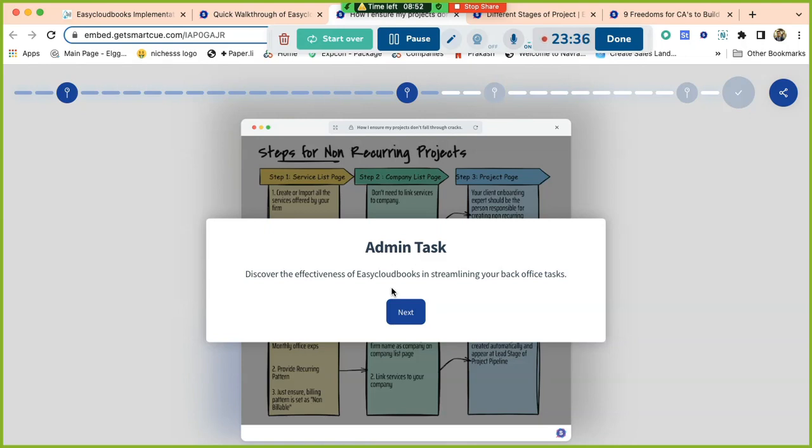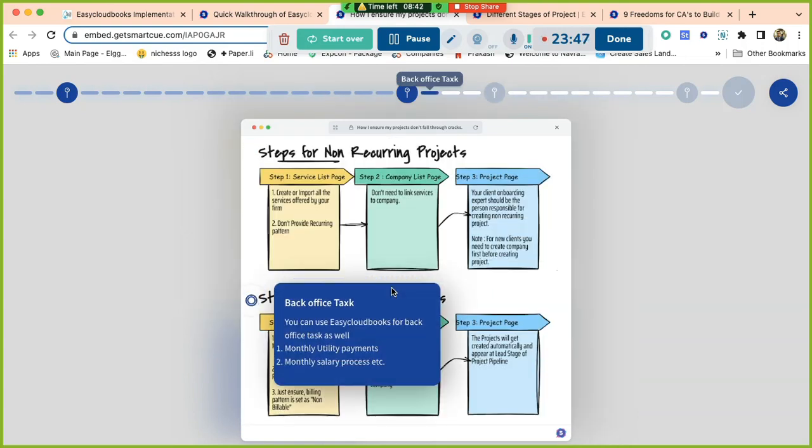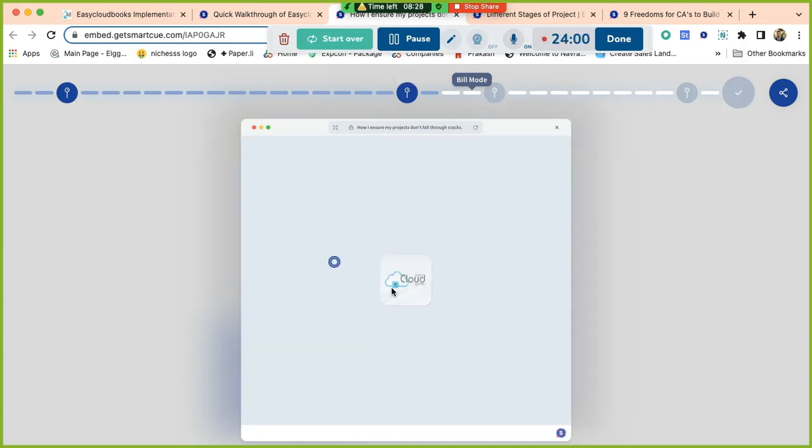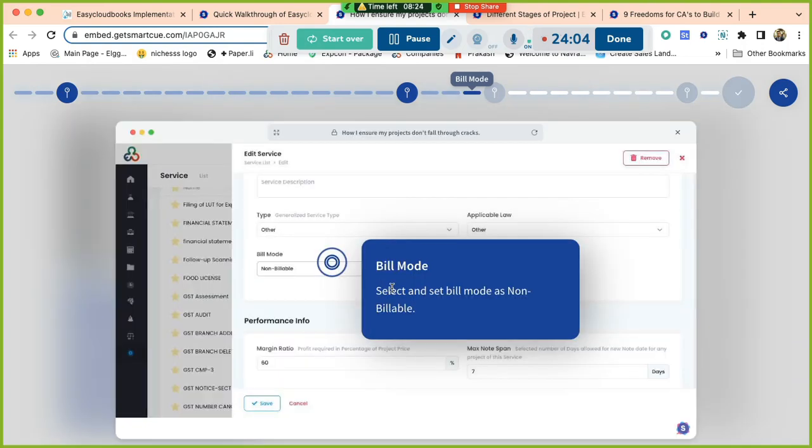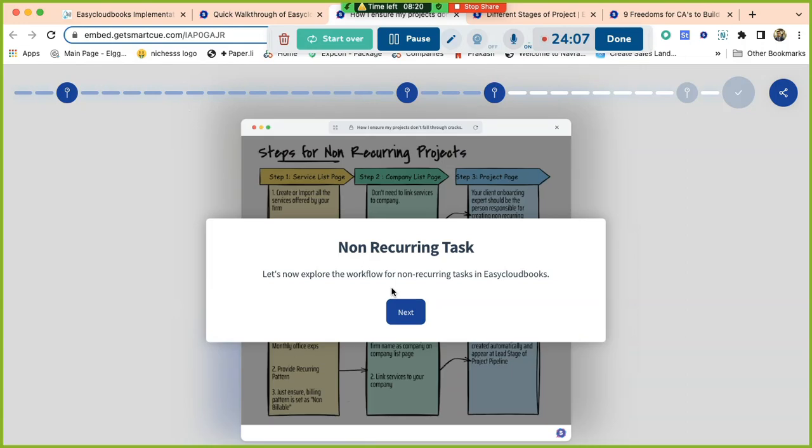Okay. Now we are going to talk about another type of jobs that we are doing, that is admin tasks. Say, for example, monthly salary processing or monthly utility bill payment. Can we automate those projects? Yes, you can do it the same way. All you need to do is create your own company as a company and link the services, utility bills on a monthly basis, or salary payment on a monthly basis. Those projects will get automatically created, and the person who did the salary processing last month, the same person will be assigned likewise.